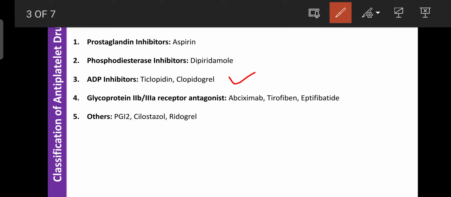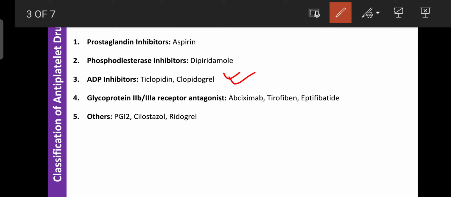But here the drugs like ticlopidine and clopidogrel inhibit ADP by inactivating the ADP receptors. So ADP fails to bind on the ADP receptors on the platelet. Okay, so due to that, no platelet activation can take place, or signaling does not occur. Then the platelets are normalized, so they are not involved in platelet aggregation.